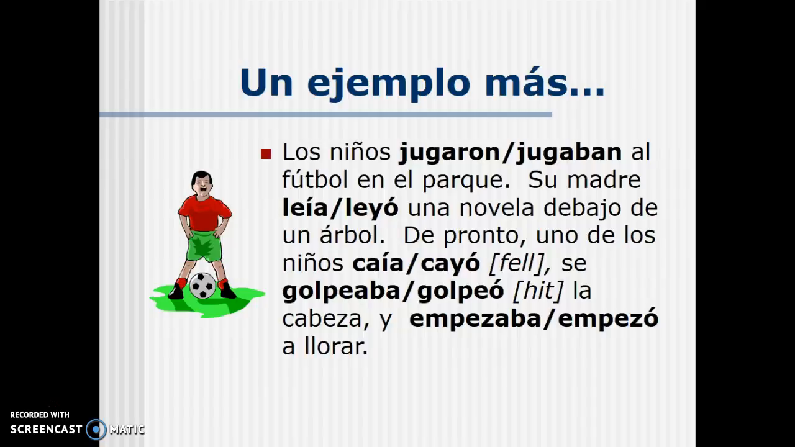So in the first one, are we going to pick imperfect or are we going to pick preterite if it says the children played at the park or used to play in the park? It's kind of telling a story. Are we going to pick imperfect or preterite? His mom was reading a novel under the tree. Preterite or imperfect? Suddenly, so something sudden happened. It was an interruption. So which are we going to pick?